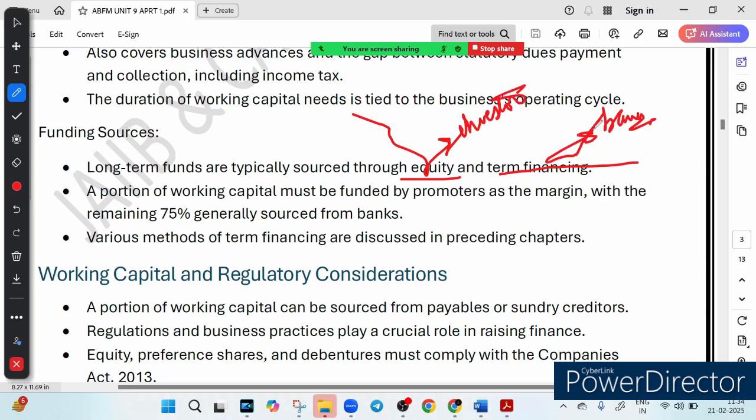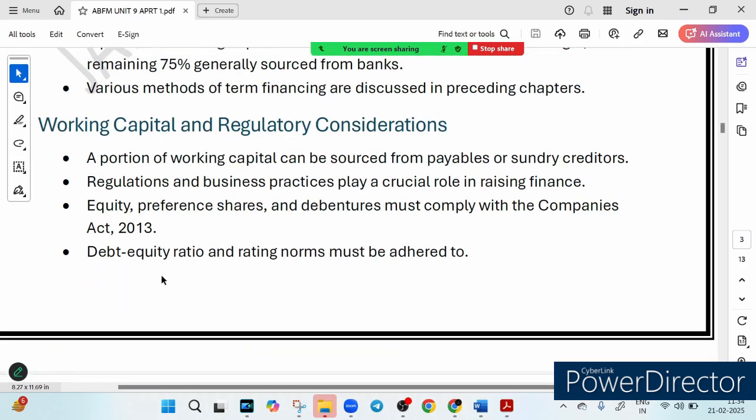So these are the two methods of raising funds, right? Running a business is not about making money. It is about managing money smartly. Tracking cash flow, forecasting needs, and choosing the right funding source are what make a business financially strong, right? I hope you got the key parameters which we need to consider while making a capital investment decision, right?